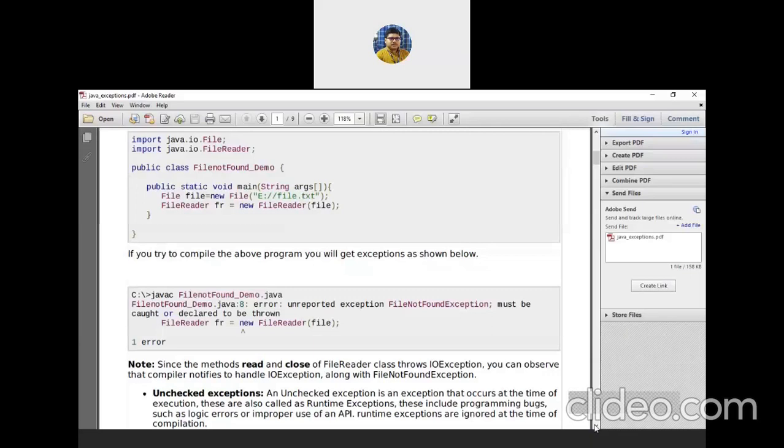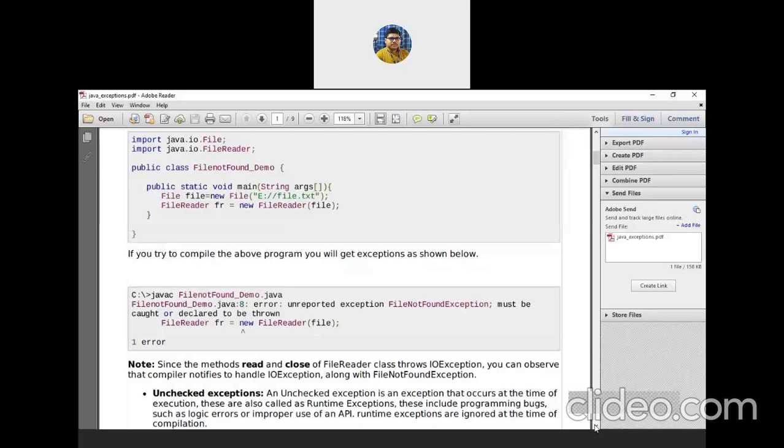And an unchecked exception is an exception that occurs, that type of exception we already introduced to you, that occurs at the time of program execution. These are called runtime exceptions. For example, I already discussed this. You have an array of size 5 in your program, you are trying to access the 6th element of the array, and you will get an exception, and the name of the exception is this big: ArrayIndexOutOfBoundsException. Try to follow. ArrayIndexOutOfBoundsException.